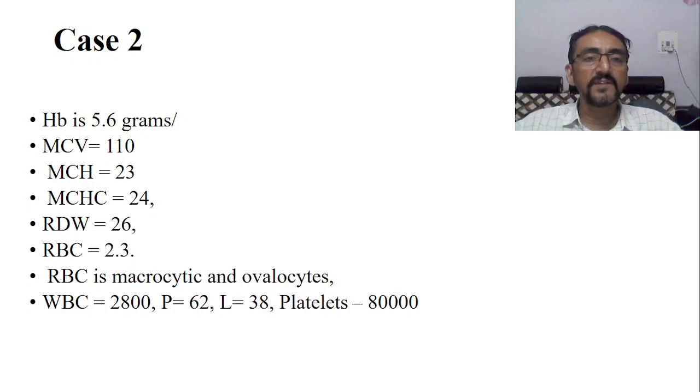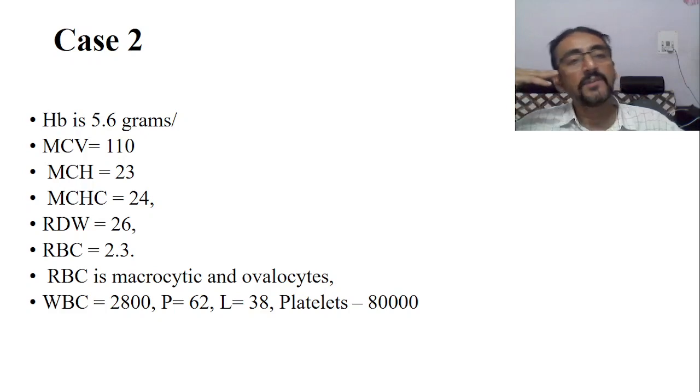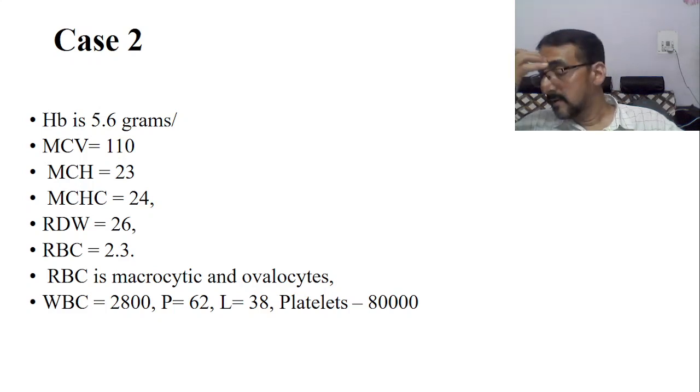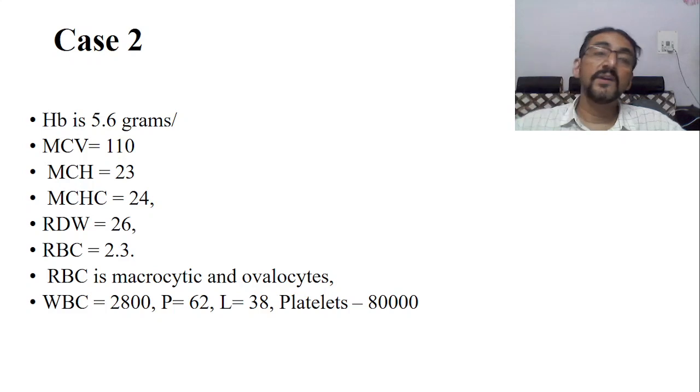Hb is 5.6 grams. MCV is 110. What does it suggest? Normal MCV is 90, but instead MCV is 110. That means the space occupied by a single RBC is now more. So it is not normocytic, isn't it? It is taking more space, which means its size is bigger. So it is macrocytic.